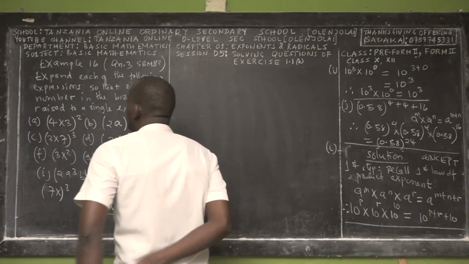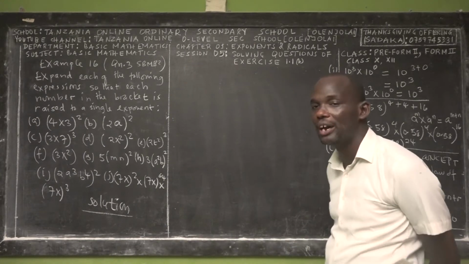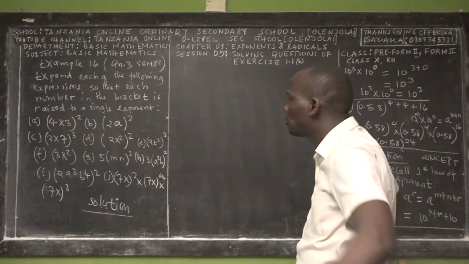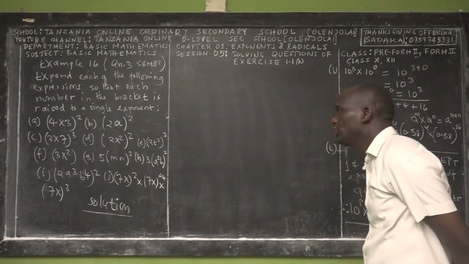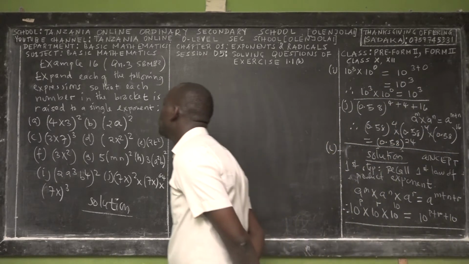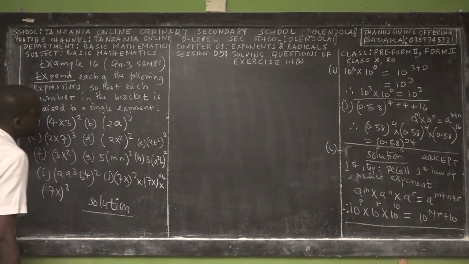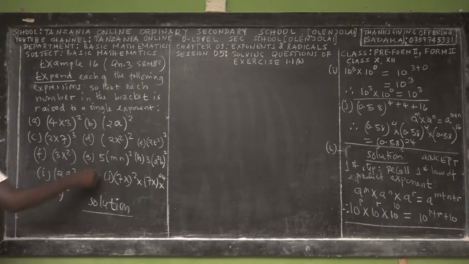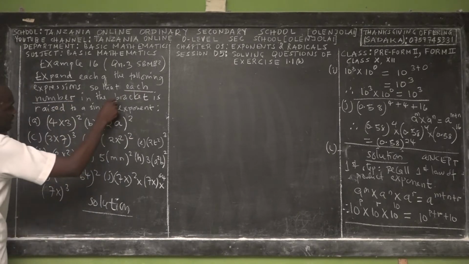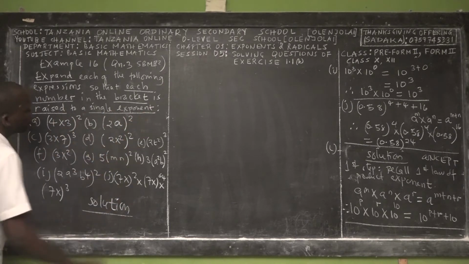So, solution. Let us read the question again. Expand each. So the question asks us to expand. Expand means expand. Expand each of the following expressions so that each number in the bracket is raised to a single exponent. So firstly, we have to expand so that each number in the bracket is raised to a single exponent.